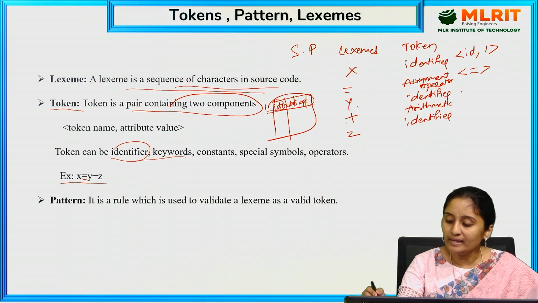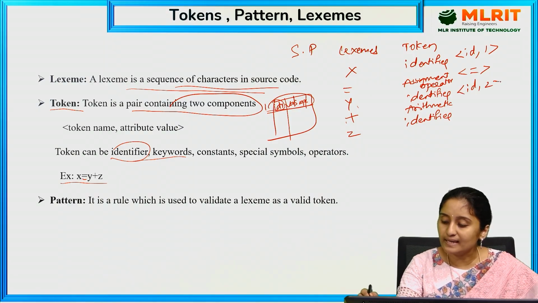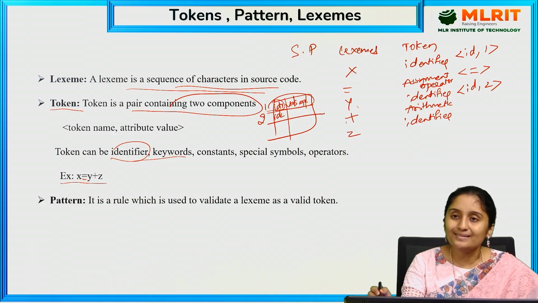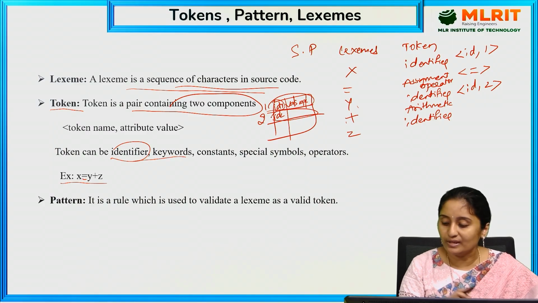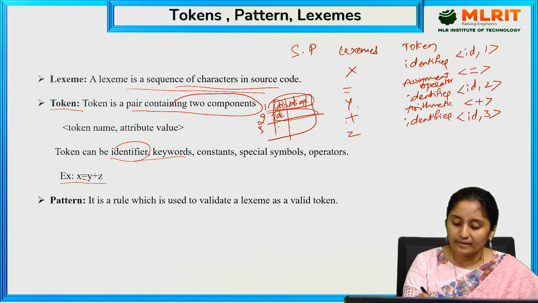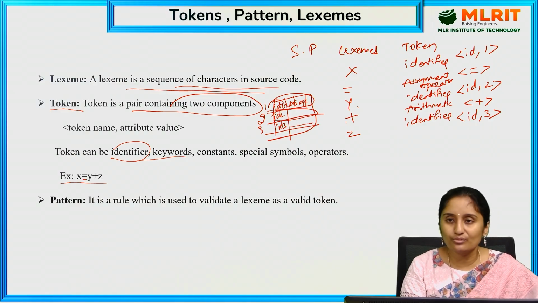Next, y is an identifier. It is placed at the second index, the second address, id 2. Once it is created, it is placed in the symbol table, and all the details of this identifier will be placed there. Next, the arithmetic operator. Next, z is the identifier, and the value is 3. So identifier 3, and all these details are going to be placed there.